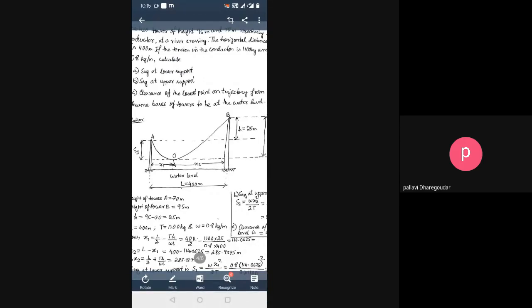Water level, you see the water level, it is written as water level below. Yes, ma'am. The point O from the water level, that will be O. Why? Because O is the lowest point on the trajectory, right? The trajectory is a curve, meaning the conductor that is going, its lowest point is O, right?